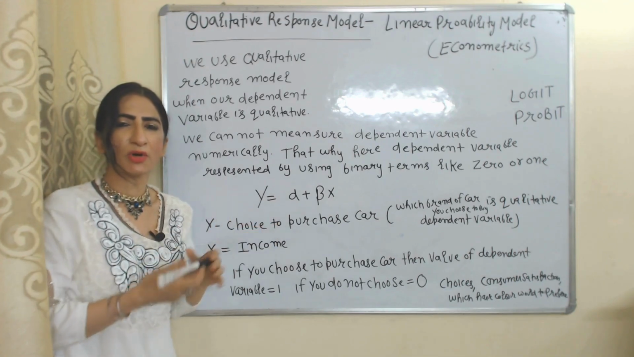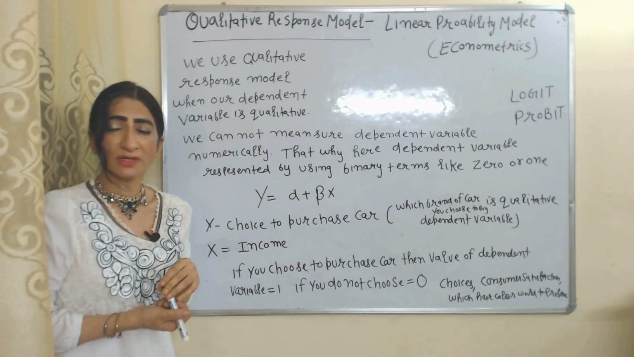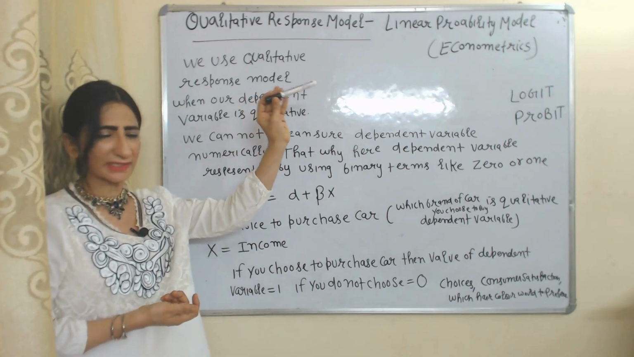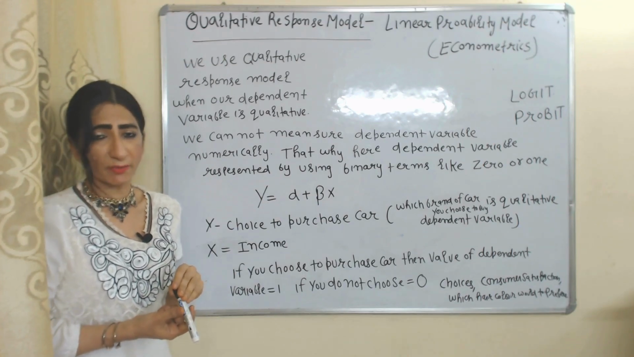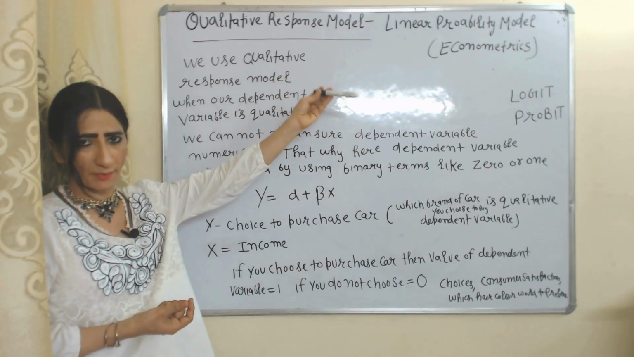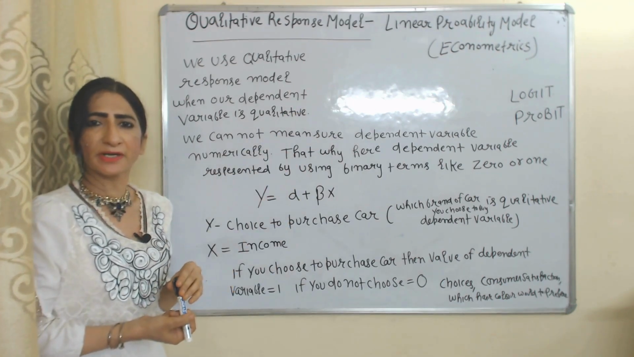Today we are going to talk about qualitative response model. Qualitative response model mainly include linear probability model, logit and probit model. In today's video we will talk about linear probability model. In next video we will also see logit and probit model.